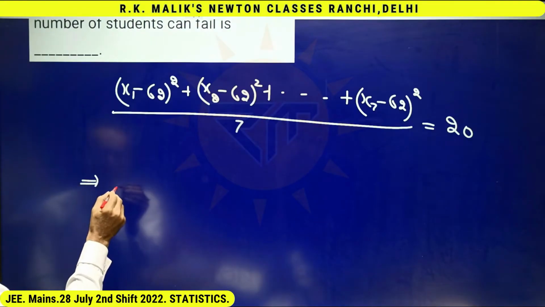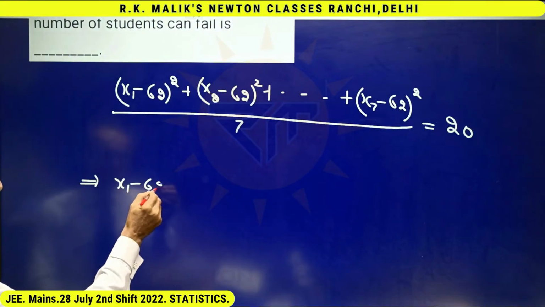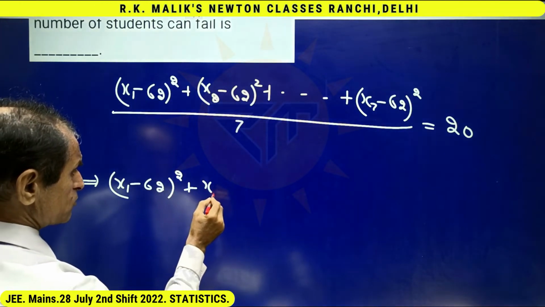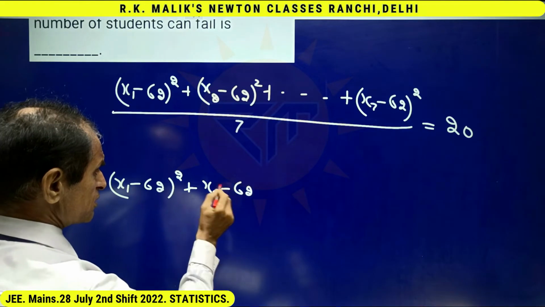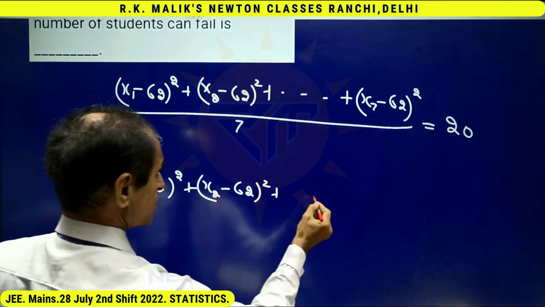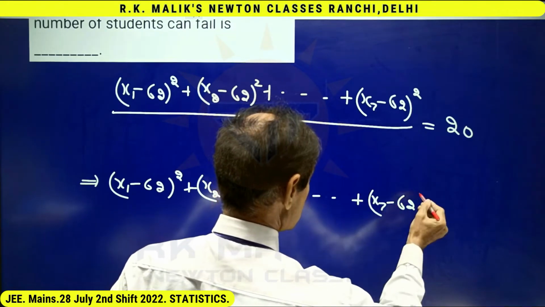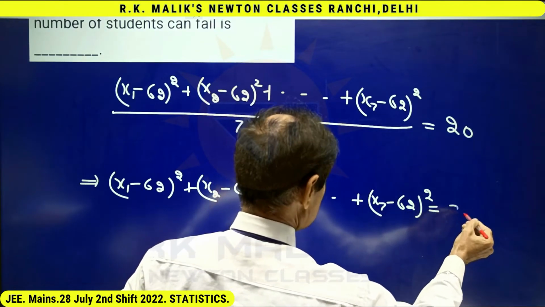This means (x1 − 62)² + (x2 − 62)² + ... + (x7 − 62)² is equal to 7 times 20.